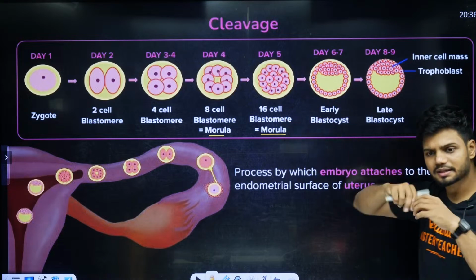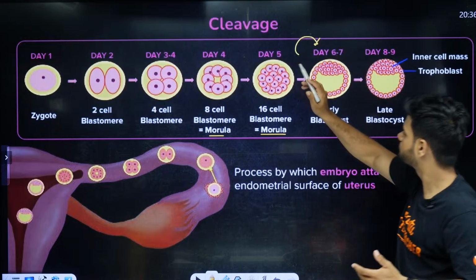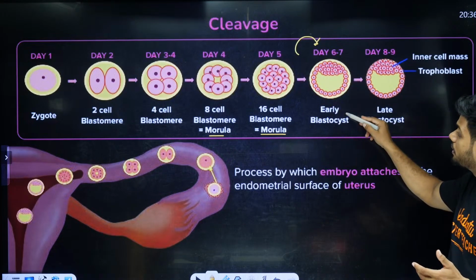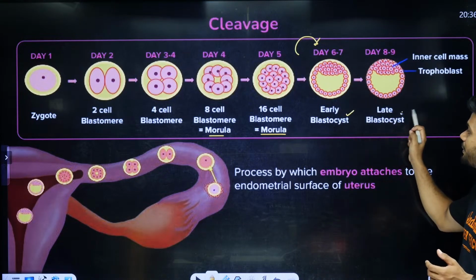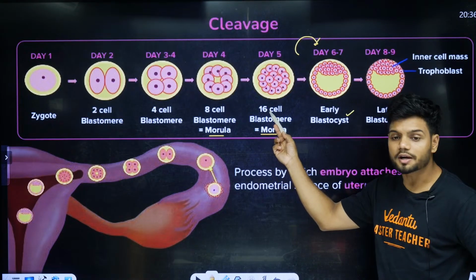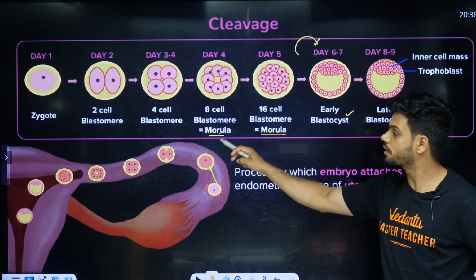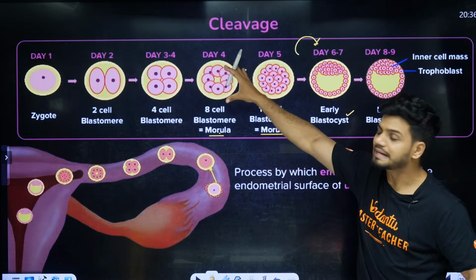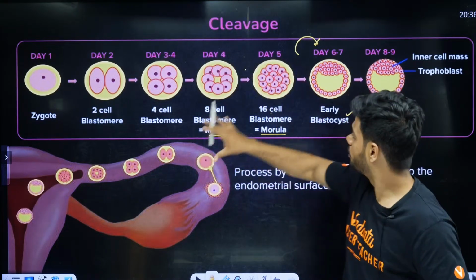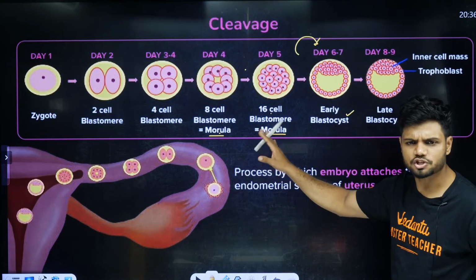After this, generally it keeps on dividing, but eventually it becomes something called early blastocyst, late blastocyst. So 8 to 16 stages are called what, students? 8 to 16 stages are called morula. If this entire cell has 8 nuclei or 16 nuclei, it is called the morula stage.